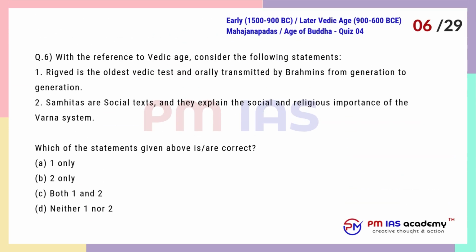Question 6. With reference to Vedic age, consider the following statements. 1. Rigveda is the oldest Vedic text and orally transmitted by Brahmins from generation to generation. 2. Samhitas are social texts, and they explain the social and religious importance of the Varna system. Which of the statements given above is correct?